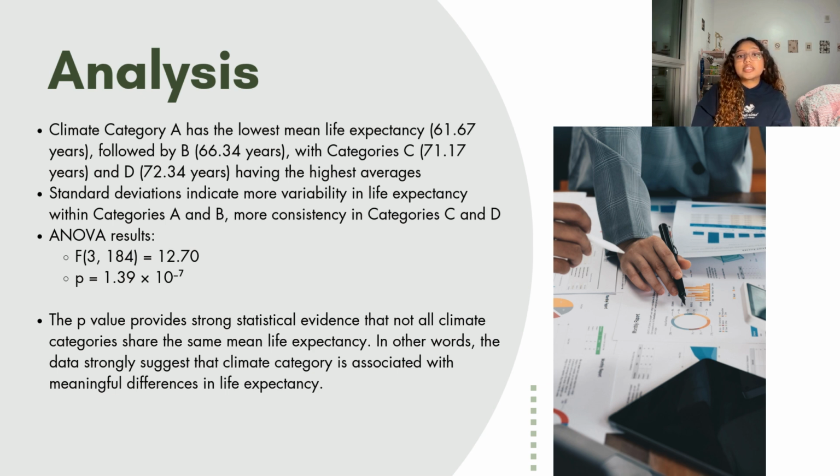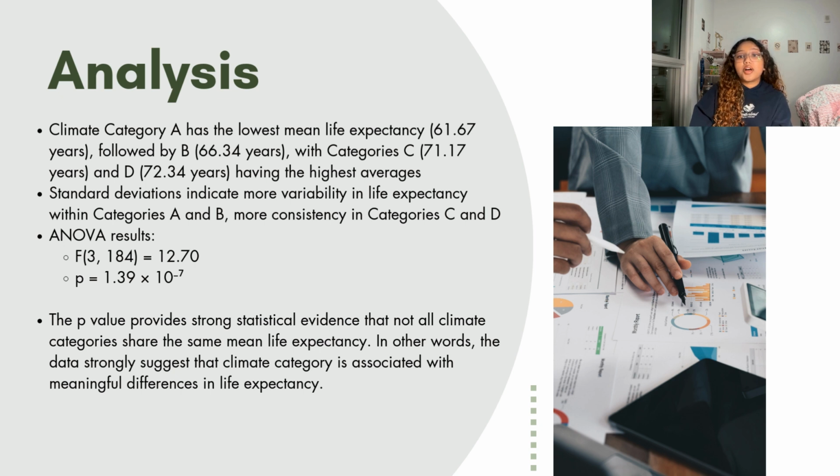The ANOVA results do indeed reinforce these observations. The F statistic, which is 12.7, shows a strong separation between group means compared to the variation within the groups. And the p-value, which is once again 1.39 times 10 to the negative 7, is much below any regular significance level.